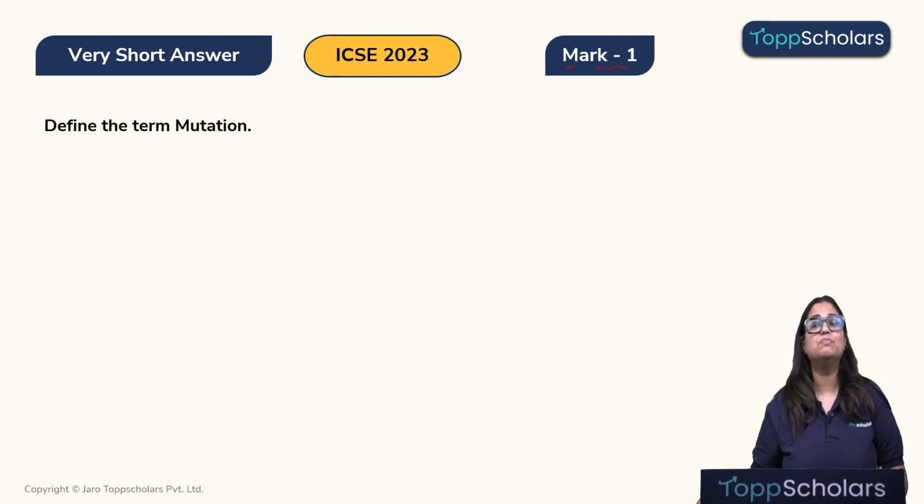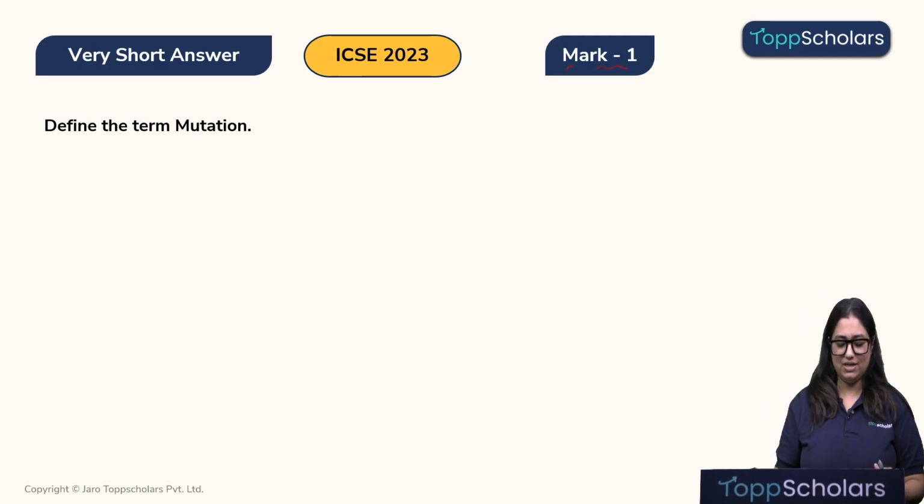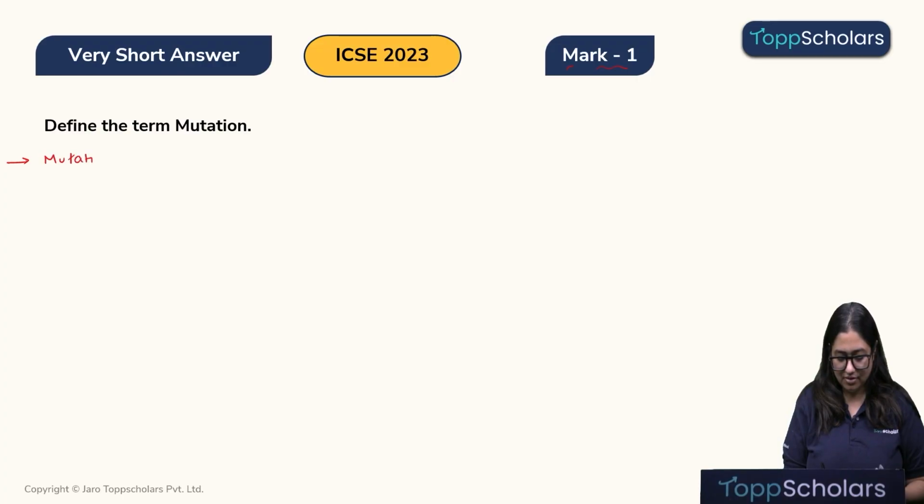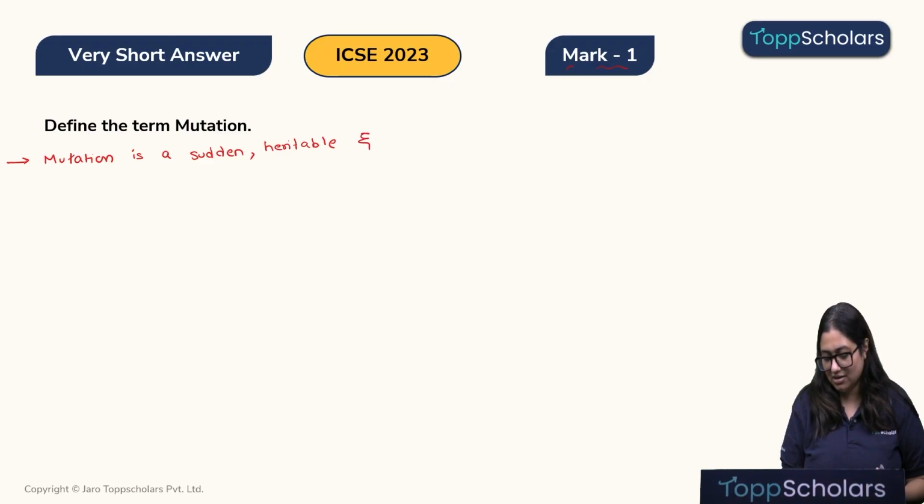Define the term mutation. So let's quickly answer. Children, mutation is a sudden, heritable and a permanent change seen in the genetic material.